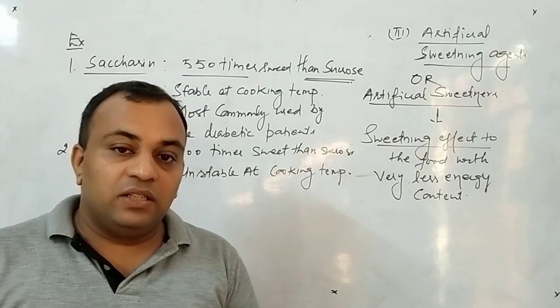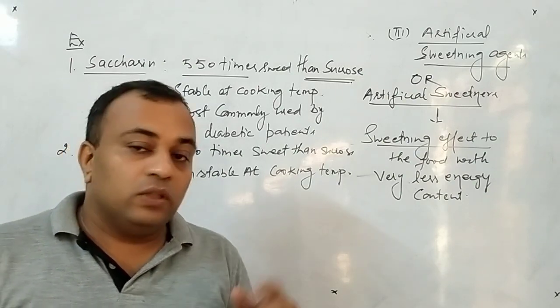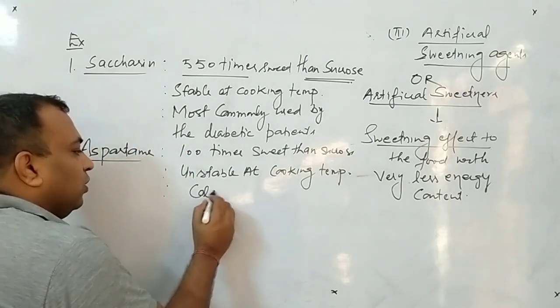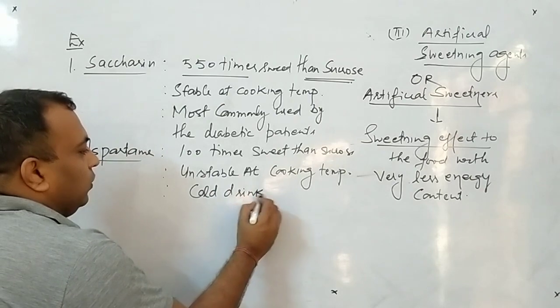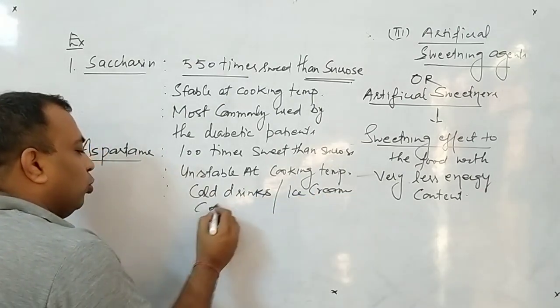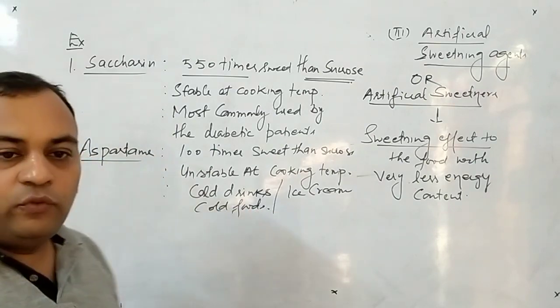And at a particular temperature this compound decomposes. Then what happens? There is no sweetening effect. So this is used for providing a sweetening effect in cold drinks, or you can say in ice creams, and commonly I'll say in cold foods. Clear to all of you?